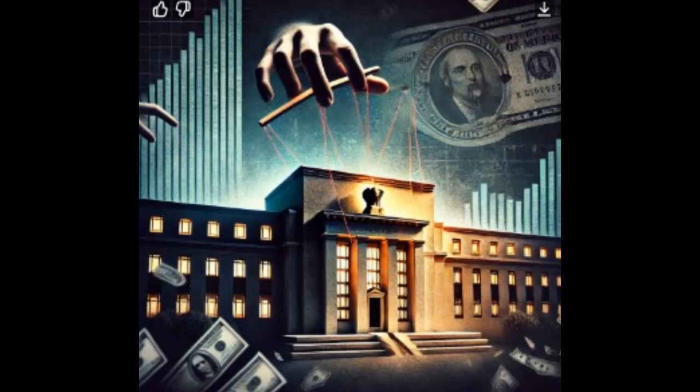Who profits from the Federal Reserve? The Fed's profits are distributed as follows. Member banks receive a 6% annual dividend. The U.S. Treasury receives excess profits after expenses. However, the Fed is currently running at a loss, meaning it is not sending money to the Treasury but instead printing money to cover its expenses.